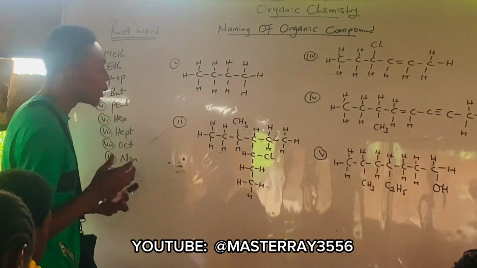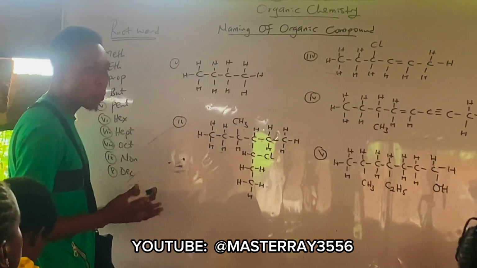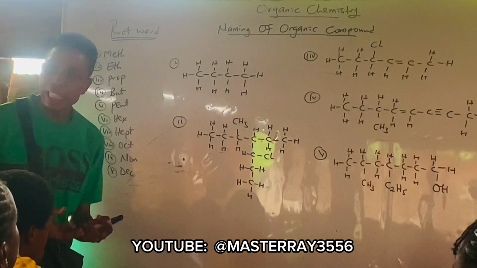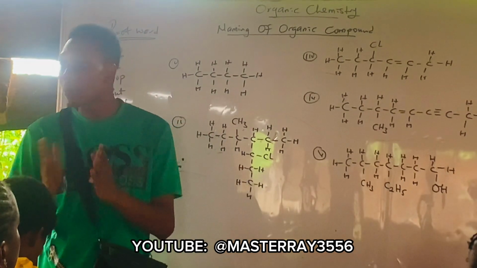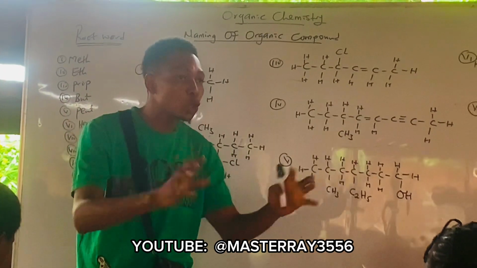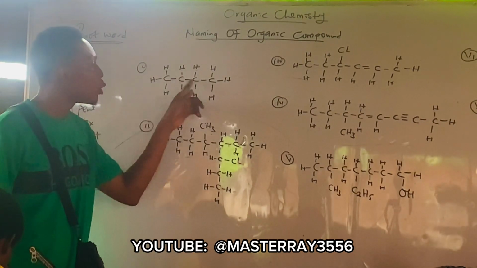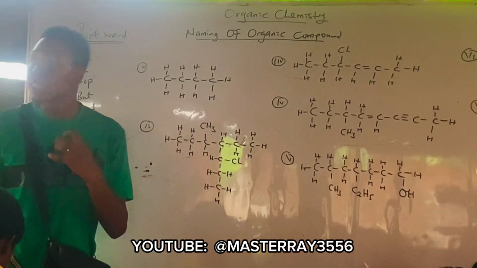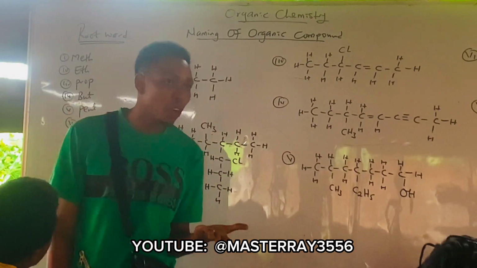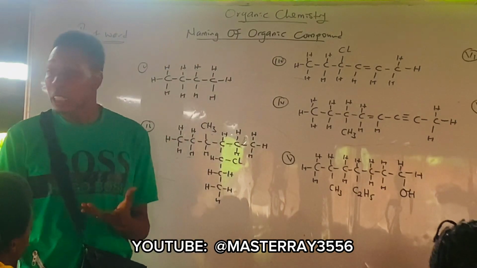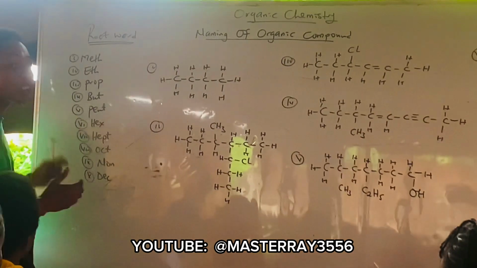Now, in naming, the first thing you have to take note of is the functional group. I've told you yesterday that the functional group defines the structure of a particular family. It tells you which family that particular structure belongs to. Are you following? Yes. Now, just like this one, these are carbon to carbon single bonds, right? If it's carbon to carbon single bond, you know that the functional group there is what? Alkane. Are you following? The functional group is what? Alkane. All right.